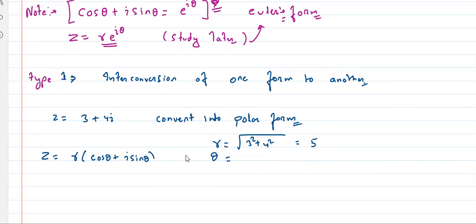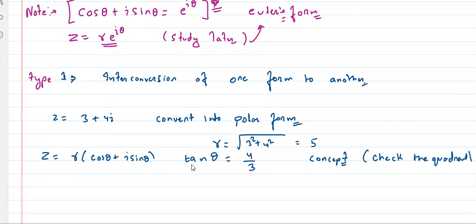And what is theta? So I guess say tan theta. What is tan theta? 4/3. Awesome. Now, यहाँ पे concept है, यहाँ पे generally गलत होता है. Which concept? Check the quadrant. Always check the quadrant.